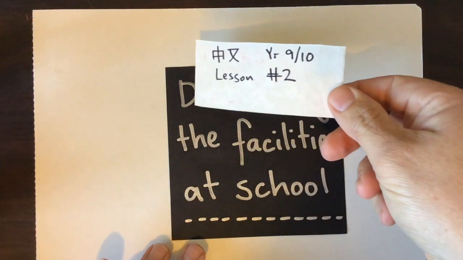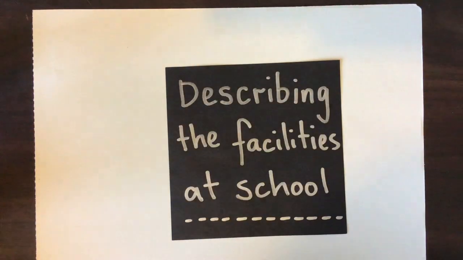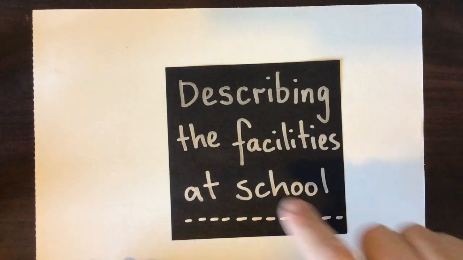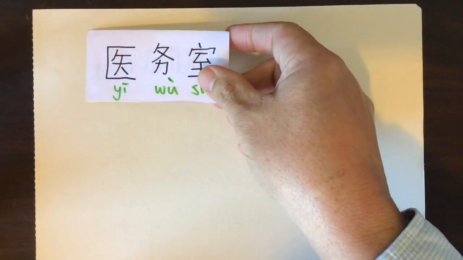Welcome everyone to our second lesson for years 9 and 10. Today we're going to be looking at describing the facilities at school. Okay, let's revise a few words first. These are our words from last session. I'll just put a few out.